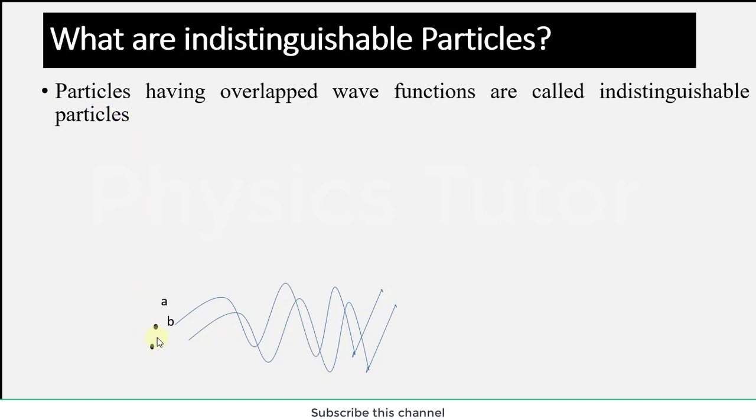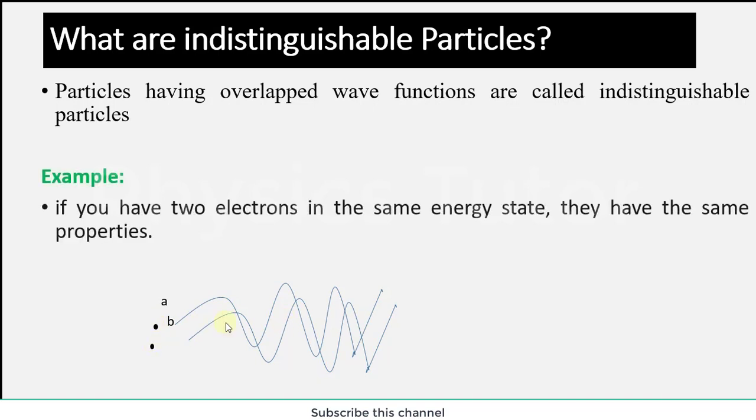In simple terms, particles having overlapped wave functions are called indistinguishable particles. Here you can see two particles whose color is the same. So they are indistinguishable particles. We can't differentiate between them because they are totally the same. Their wave function is totally the same. For example, if you have two electrons in the same energy state, they have the same properties because of indistinguishability. That example is given below.